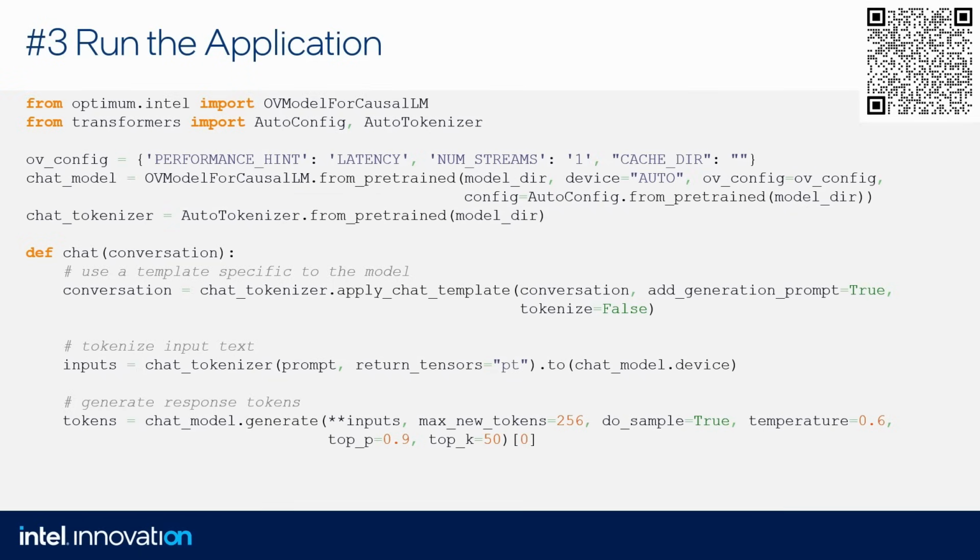And our chat model generates for us also tokens. So tokens as the input and tokens as the output. So then we also need to decode those tokens into text. And that's all. So this is how it looks. And this is our playground. So we already installed the project. We already converted and optimized Whisper and Llama models, and we ran the application. So let's go to the next stage.